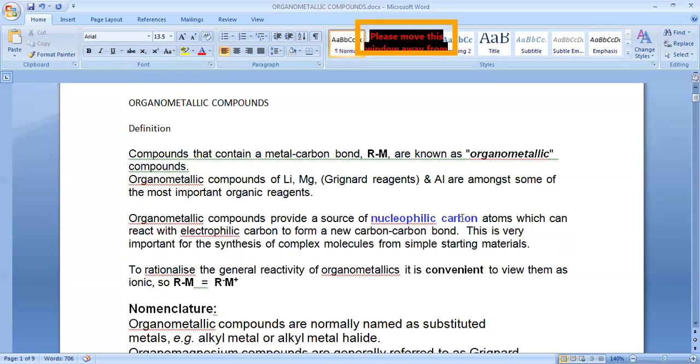In organometallic compounds, the carbon will get the negative charge. That's why these organometallic compounds are used as nucleophilic centers in organic reactions. They can react with electrophilic carbon to form a new carbon-carbon bond. In the next slide we will see how these are used in organic chemistry.